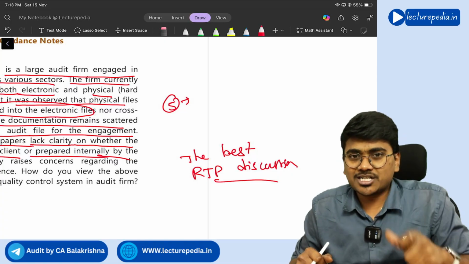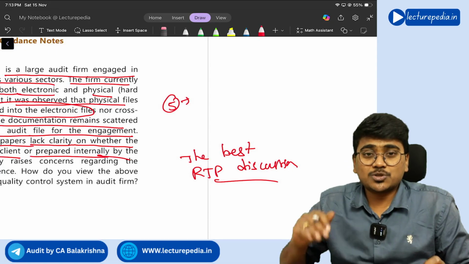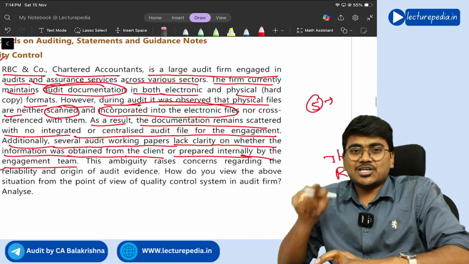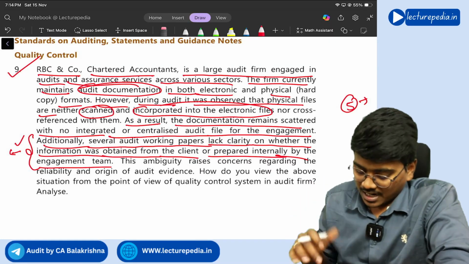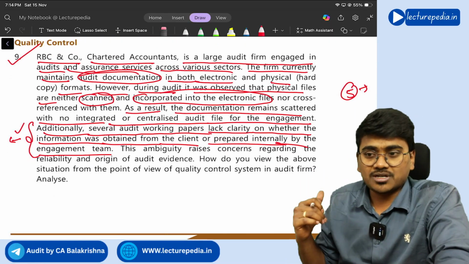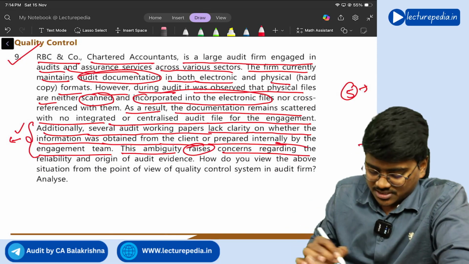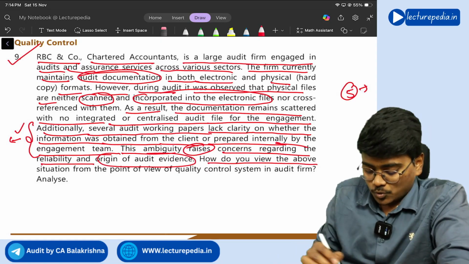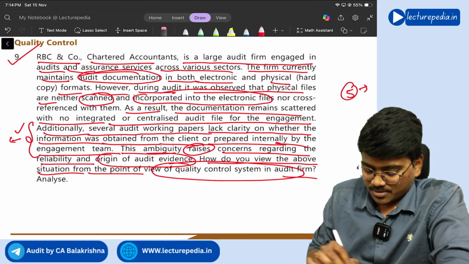In the documentation also, if you remember, a special case we have discussed with respect to scanned copies of documentation. That special case is being asked in this particular question. This ambiguity raises concerns regarding the reliability and origin of audit evidence. How do you view the above situation from the point of view of a quality control system in the audit firm? Analyze.